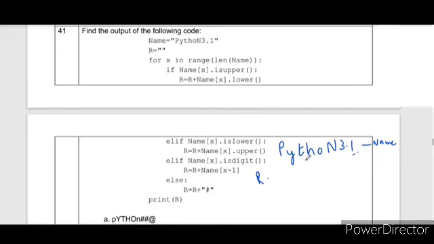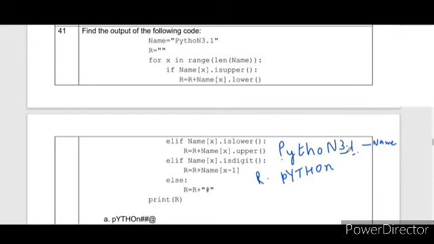If name of x dot isupper, it will convert into lower. So the first letter of R will be p. So it is combining the string. R is first, in case of first, R is an empty string, where name of x is P, and it is converted into lowercase and added to R. Else part, if it is lower, it will be converted into upper. So all these characters will be converted, till here small o, till here it will be converted into upper. Now next part again comes, if this is upper, it will be converted into lower. So this will be small n.